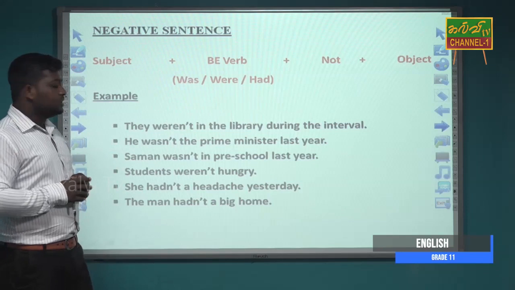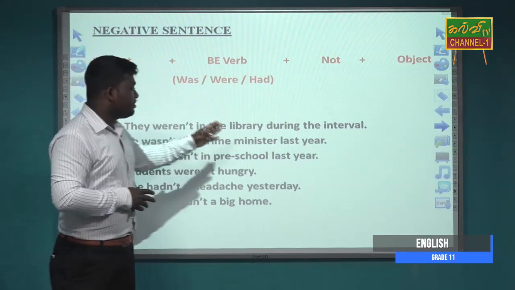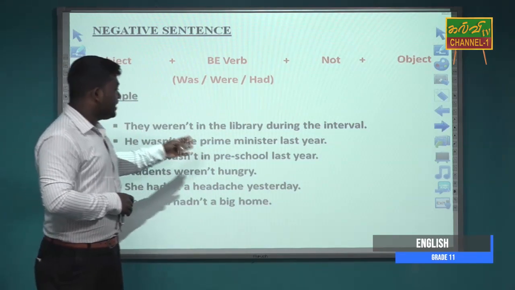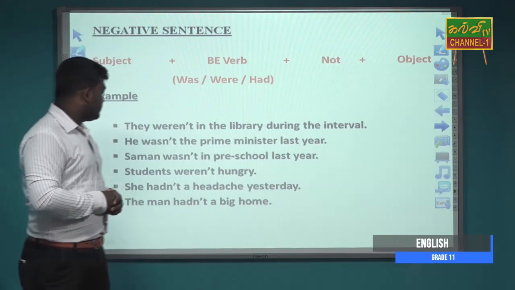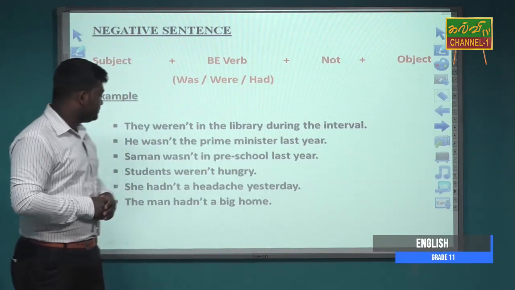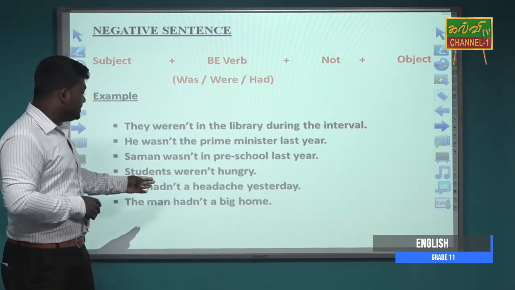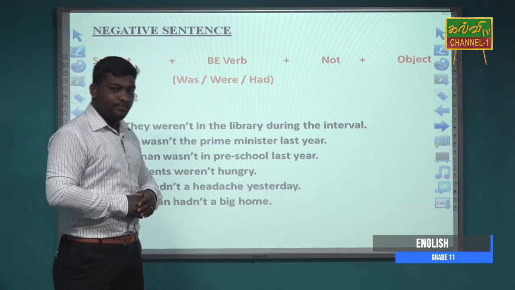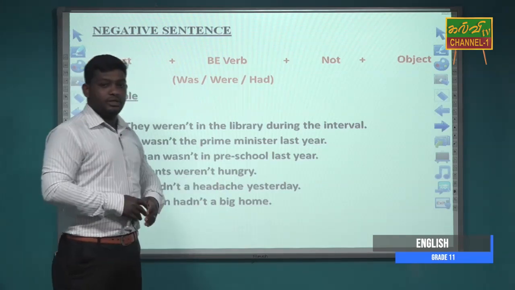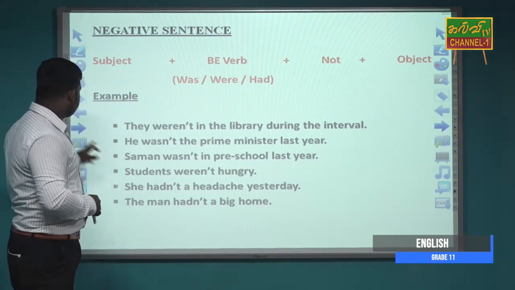So the sentence examples can be like: they weren't in the library during the interval. He wasn't the prime minister last year. Someone wasn't in preschool last year. Students weren't hungry. He hadn't a headache yesterday. The man hadn't a big hole. These are the negative forms for the positive forms.